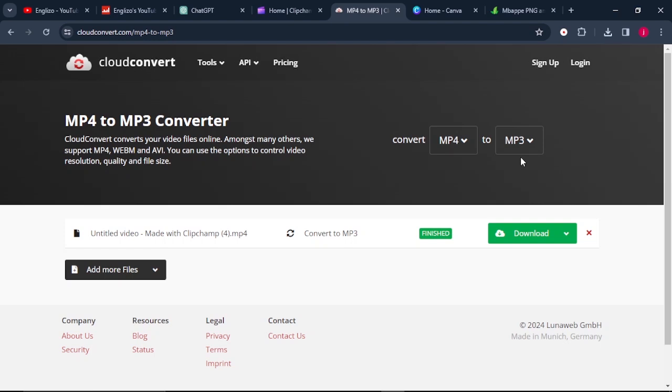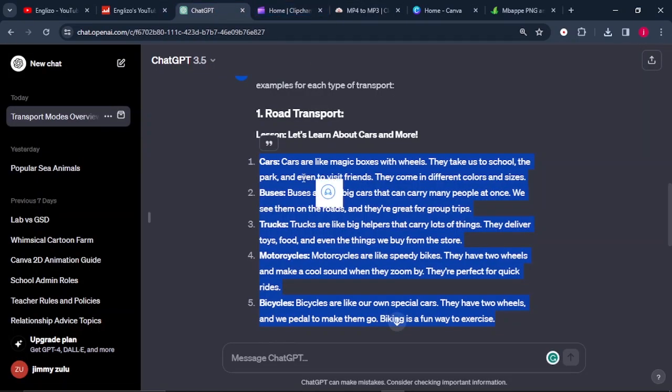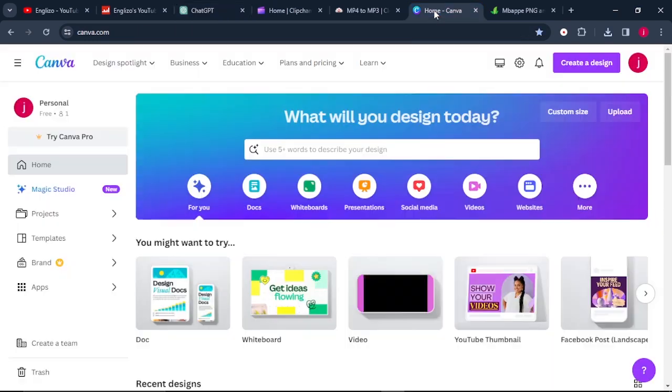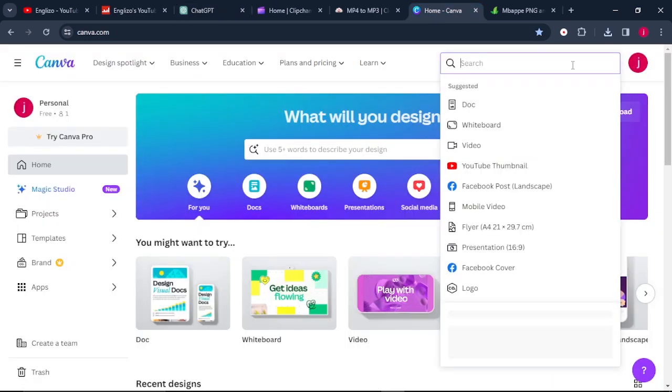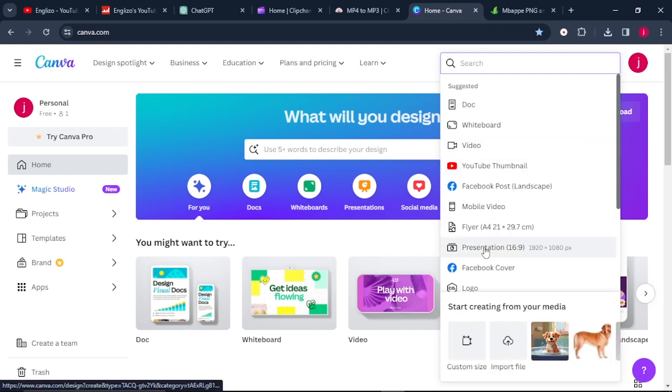The next thing from here that we need to do is to generate images for our video. When we go back to ChatGPT, we look at the types and examples of road transport we have: cars, buses, trucks, motorcycles and bicycles. These are the images that we need in order for us to come up with that outstanding lesson for the kids. To do this, we will go to Canva. Once we are on Canva, I would love you to come to where it says create a design and scroll down to where it says video.